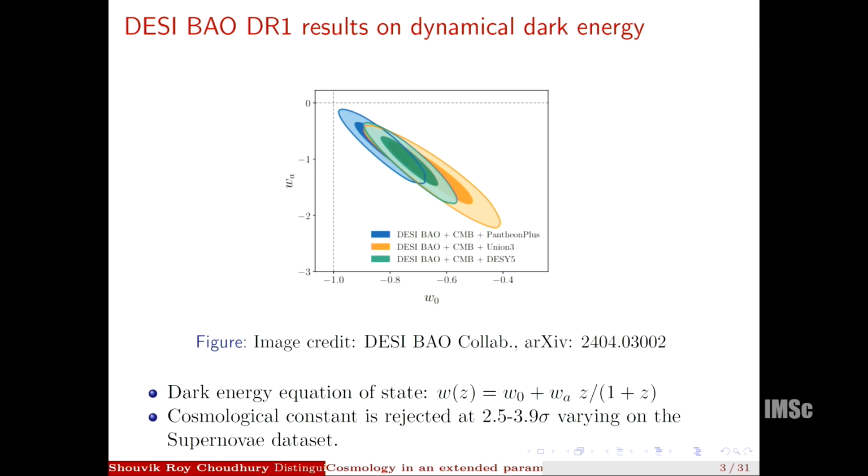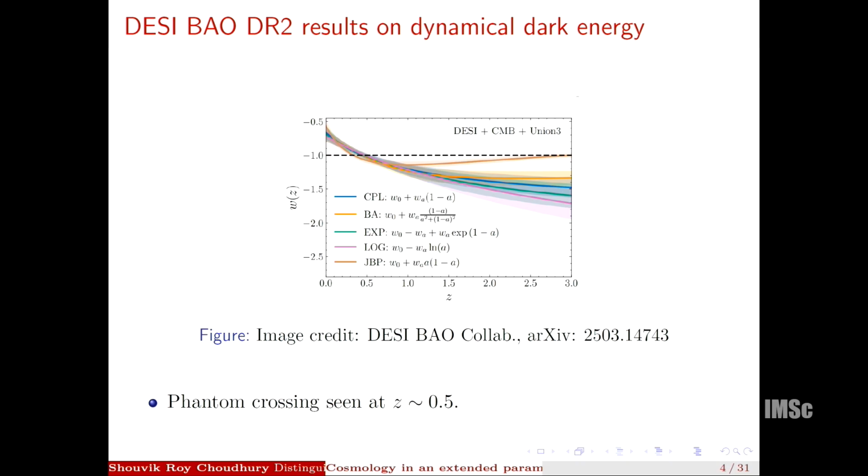Now, DESI showed preference for dynamical dark energy at the level of currently it's 2.8 to 4.2 sigma, depending on the supernovae data set used. But even without that, DESI plus CMB alone shows a 3.1 sigma preference for dynamical dark energy in the CPL parameterization. So in the DESI DR2 paper, the data release 2 paper, they see a phantom crossing happening for a multitude of parameterizations for dynamical dark energy using 2 parameters.